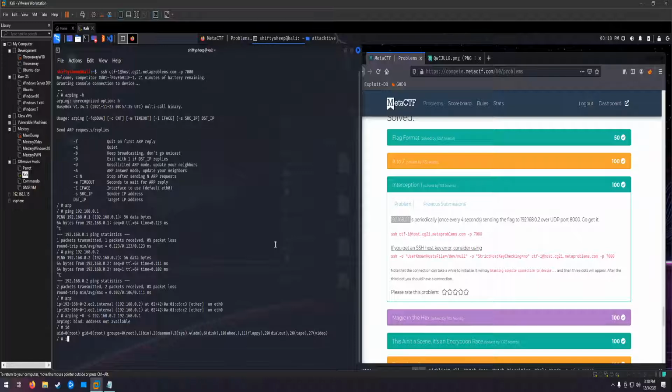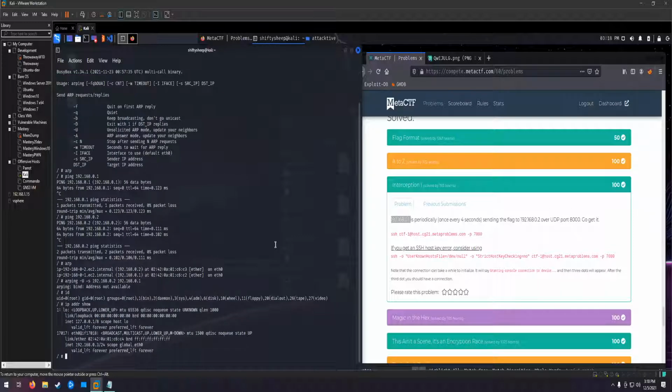So what we can do is ip address add 192.168.0.2. We don't care about causing any type of issues because we're just in a small little sandbox. If we look, we can see that we have an eth0.